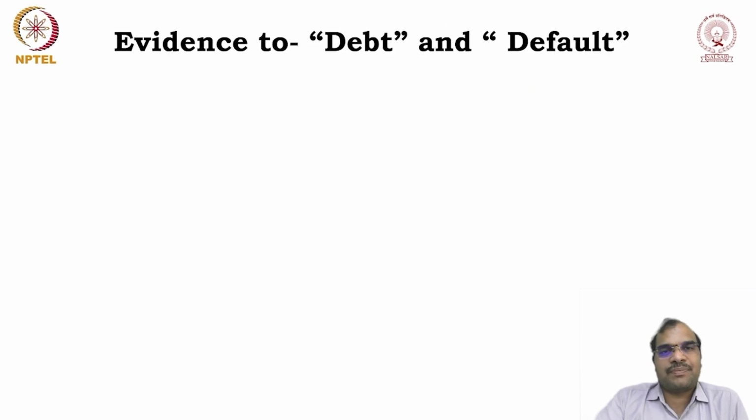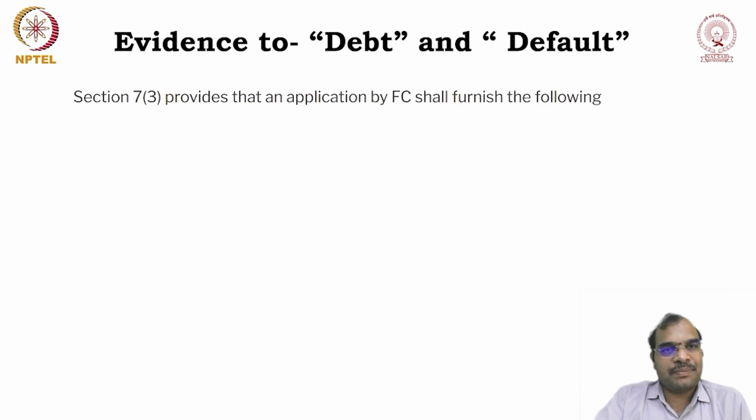Now, as we have already discussed previously, whenever you are making an application, there should be a debt and there should be a default. Already we have discussed. Then how to prove that there is a debt and default? Section 7 subsection 3 provides that an application by the FC shall furnish the following. Whenever you are filing an application before the NCLT, the financial creditor shall furnish the below details.